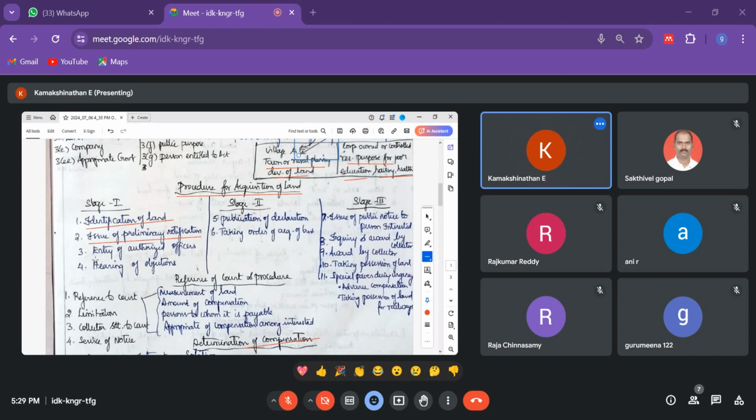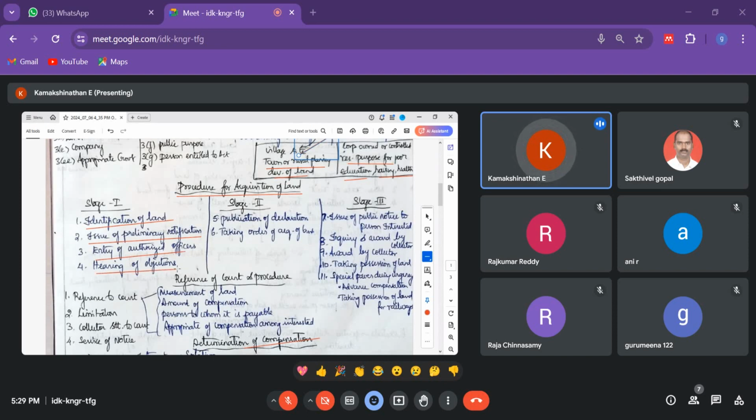Okay, step 3. Entry of authorized officer. So the officer, okay, there will be a revenue officer and the collector of the district. Okay, they will come there and they will understand what is the situation there. Okay, and they can enter on the land for the purpose of survey and for the suitable purpose.